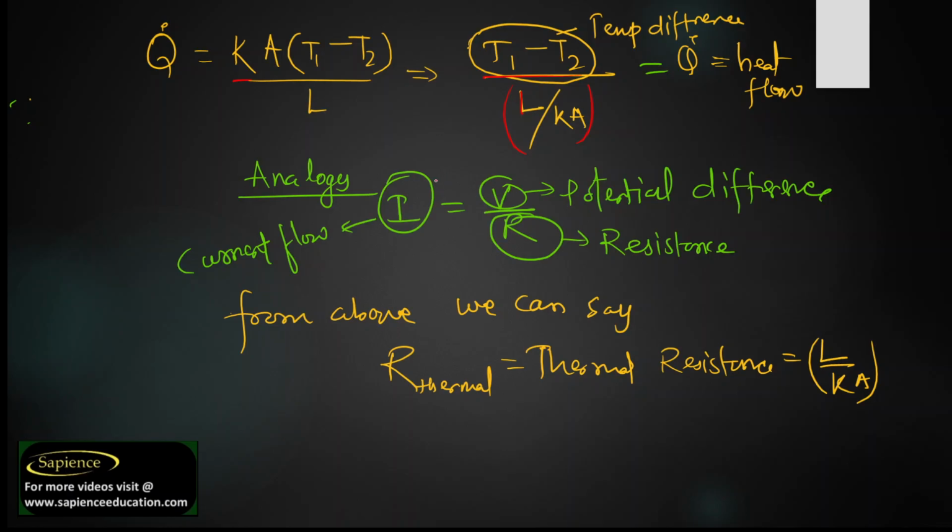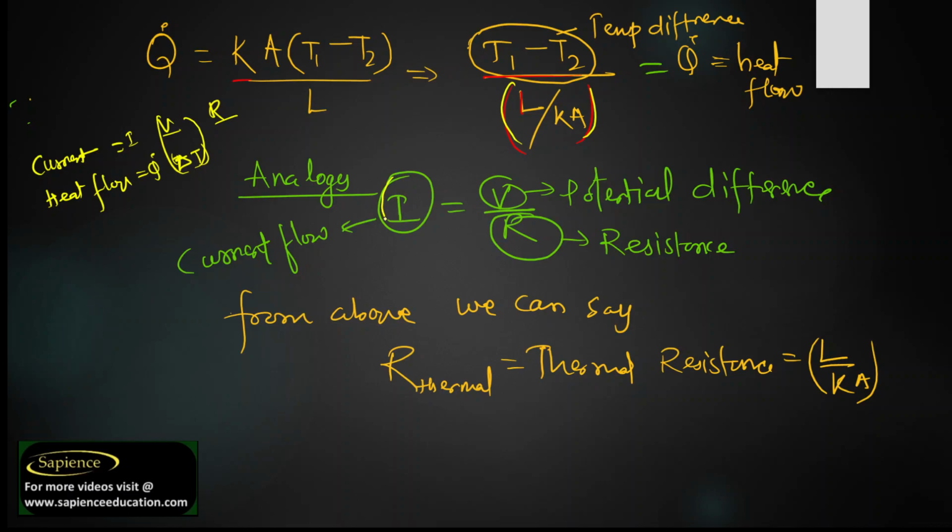We know that current, if we compare heat flow to current flow, then what do we get? Current is I, heat flow is Q dot. Current has a potential difference, so here it is the temperature difference, delta T. These are the analogies we can use. In current there is a resistance, so in place of resistance, see here, Q dot is what?